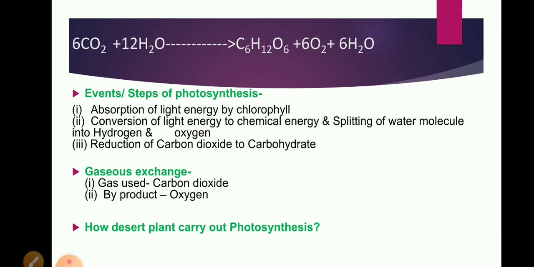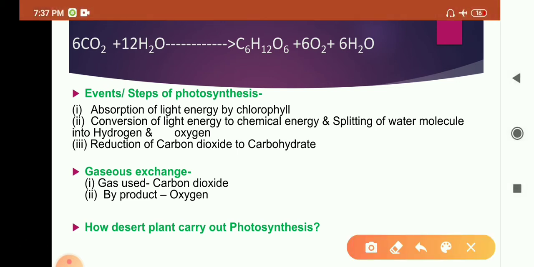See, this is the equation of photosynthesis. Here carbon dioxide and water will combine to form glucose, oxygen and water. The steps of photosynthesis: first is the absorption of light energy by chlorophyll. So chlorophyll is essential, and sunlight.